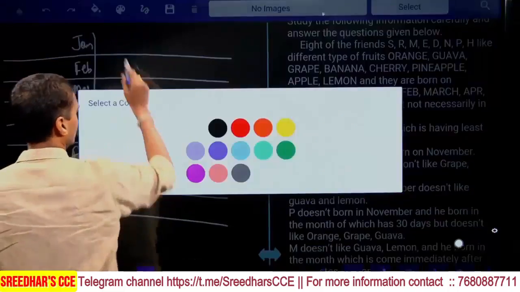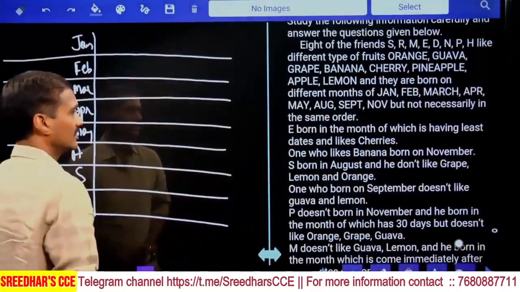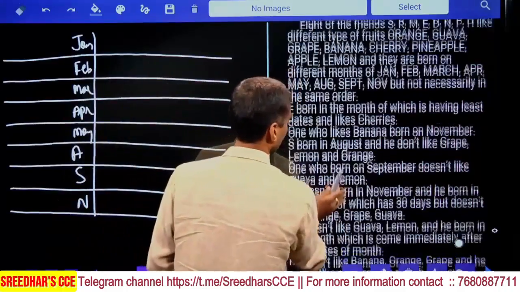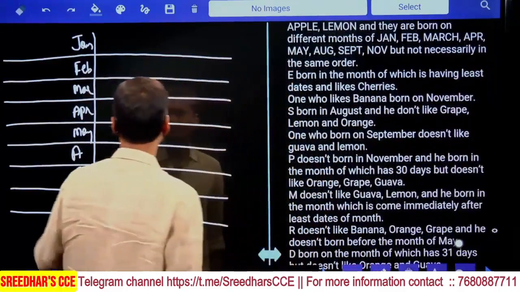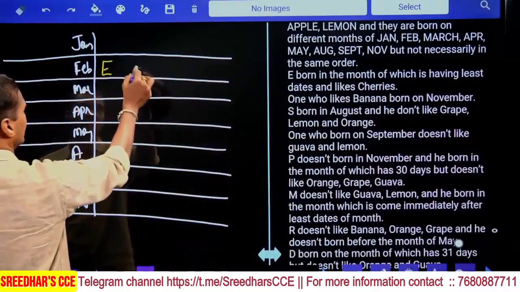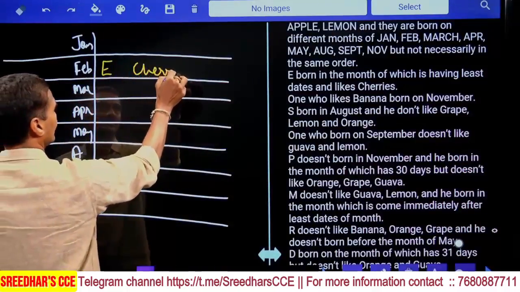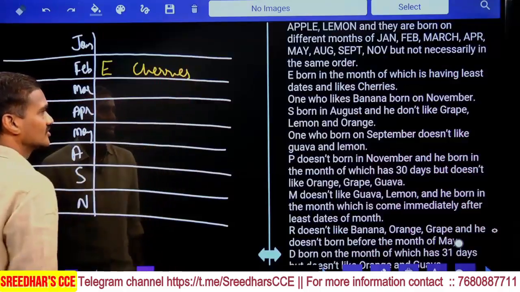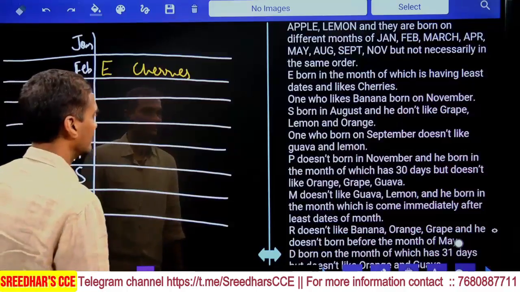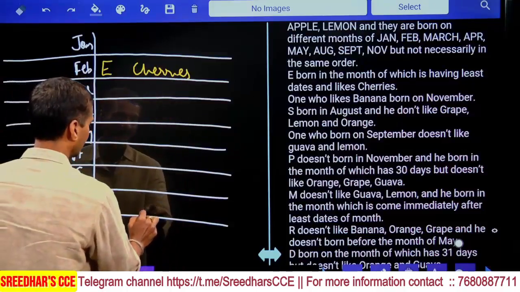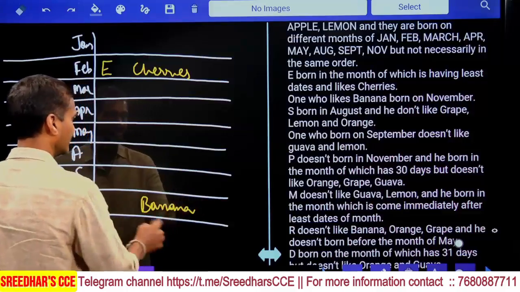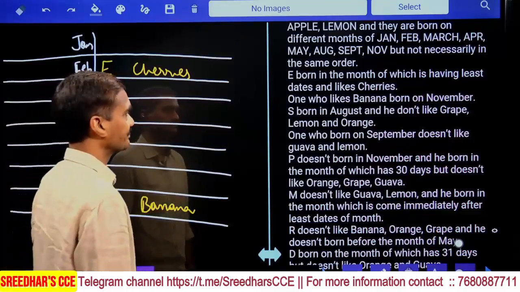Coming to condition number 1: He was born in the month which has the least number of days and likes cherries. Among these months, February will have the least number of days. So he likes cherries and was born in the month of February. One who likes banana was born in November. Hence, the one born in November likes banana.